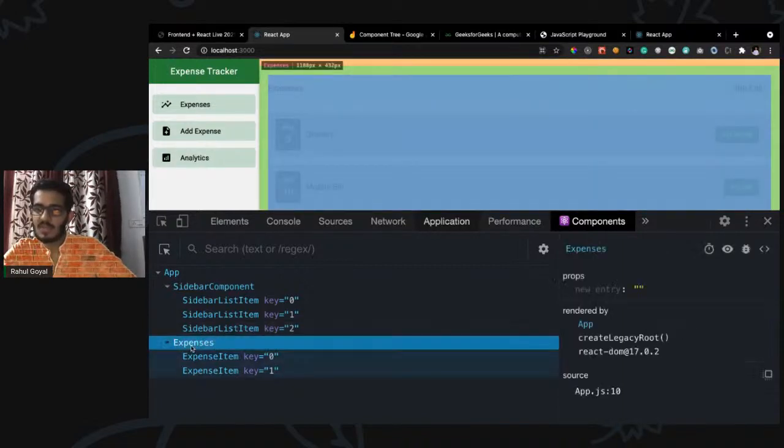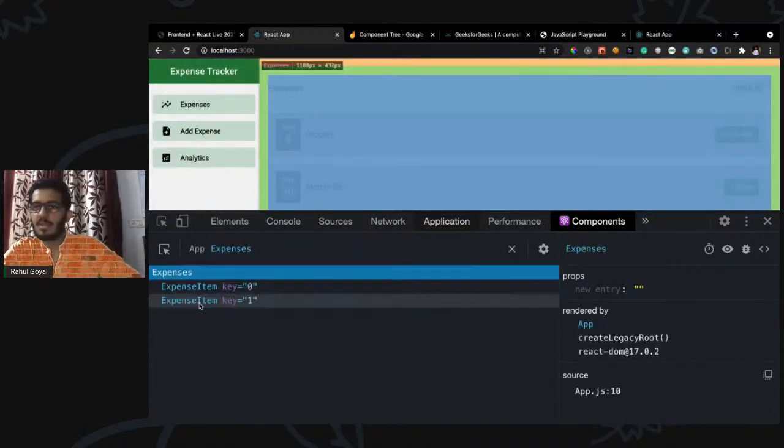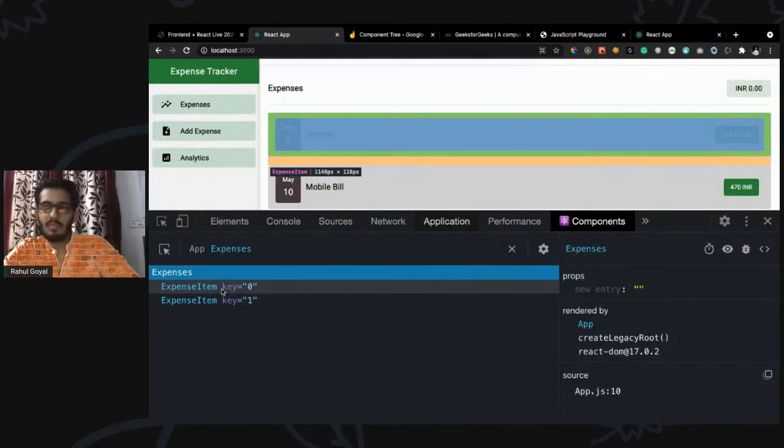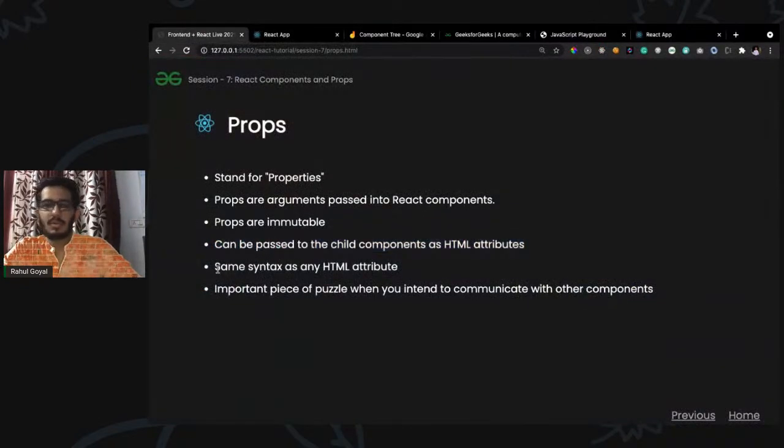Similarly, the expenses: app has two children, basically two components. So a component can contain multiple components, right? This is a very basic and important concept. We are going to make use of components throughout, because React is all about components, as we know, right? Okay. So yeah, we have covered this. It has the same syntax, and it is an important piece of the puzzle when we have to communicate with other components. So I guess we have covered props.